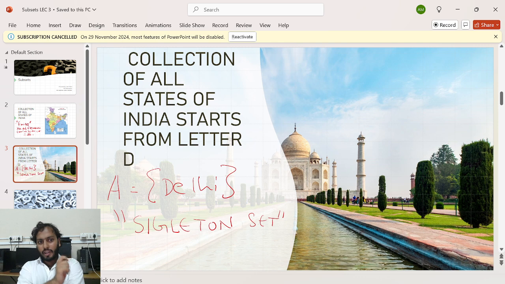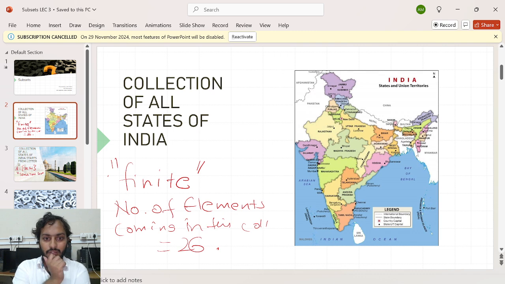But my question is, what's the relationship you can find between my previous collection, the collection of all states of India, and this collection, the collection of all states of India which start with the letter D? What's the connection between them? Can you see any connection? Just pause here and check. The collection of all states of India contains 26 elements, a little bit big set.